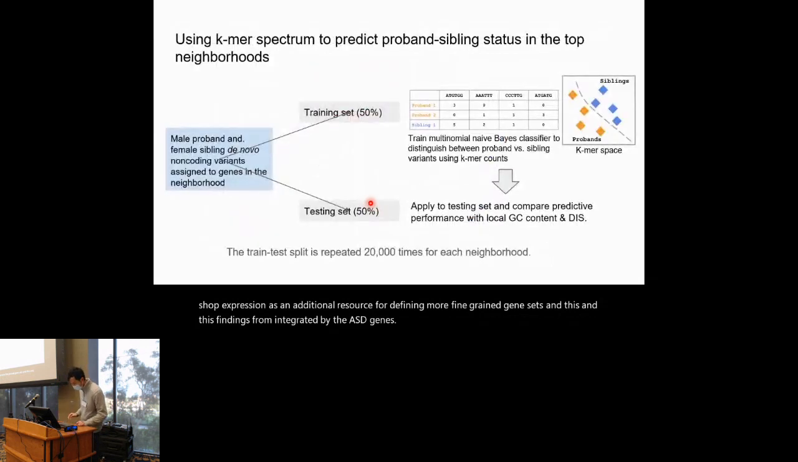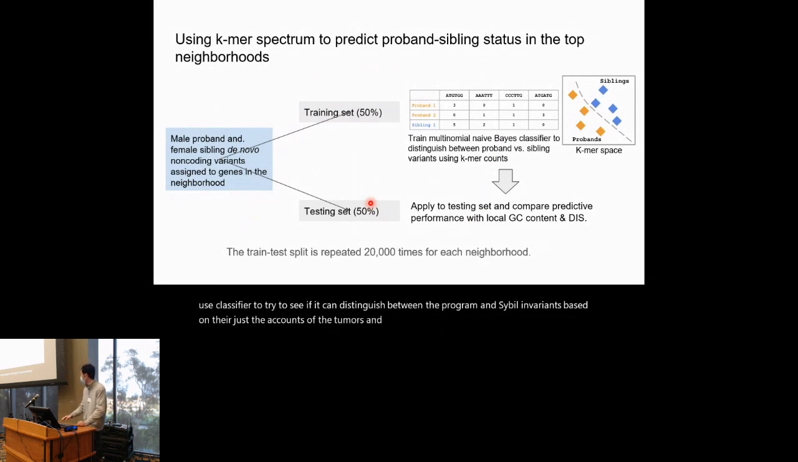In the next step, we're trying to see if there's any additional sequence signal that is being unexplained by the local GC content. So for each of these neighborhoods, we split it randomly into training and testing sets. On the training set of variants, for each variant we counted its spectrum of k-mers into this table right here, and then we used a multinomial naive Bayes classifier to see if it can distinguish between the proband and sibling variants based on their counts of the k-mers.